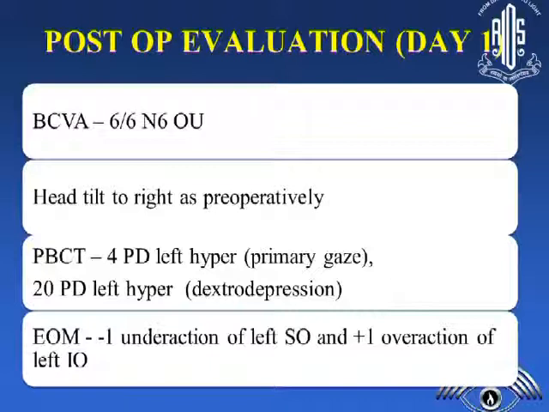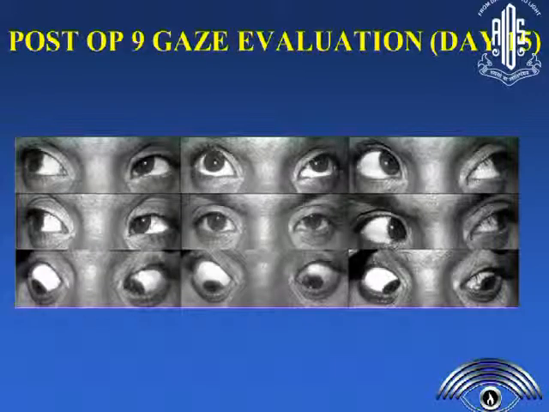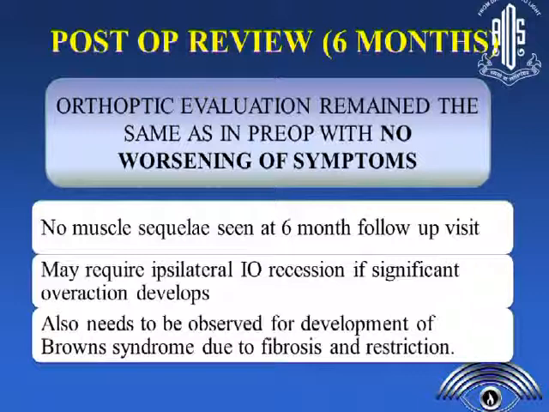He had good vision. The head tilt to the right as pre-operative, but very minimal tilt, not much. And this is how he looked post-operatively. Fairly straight, and this was taken on day 15. He was very comfortable, no diplopia. And we reviewed him for 6 months and no muscle sequelae were seen. In fact, we thought he would need an ipsilateral inferior oblique recession if any overaction developed. But he was completely fine, and he also did not develop any Brown syndrome due to fibrosis or restriction.